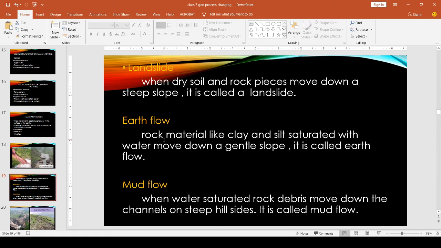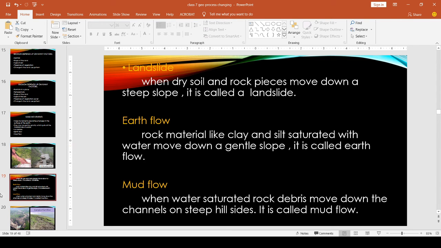Then next is earth flow. What is earth flow? Rock materials like clay and silt saturated with water move down a gentle slope. It is called earth flow. Actually, this small rock material, that is clay and silt, is mixed with water and moves down a gentle slope.